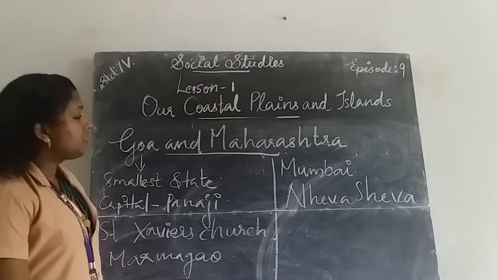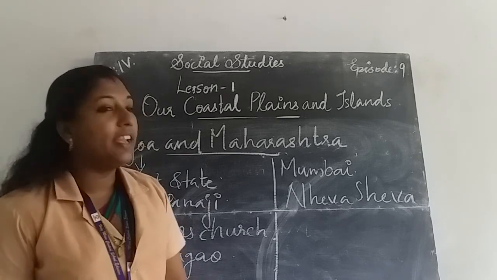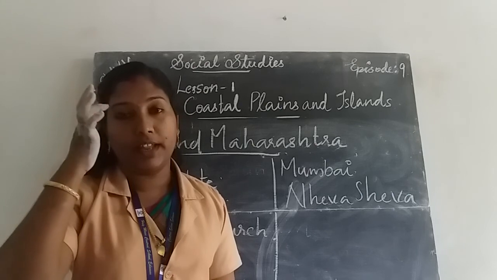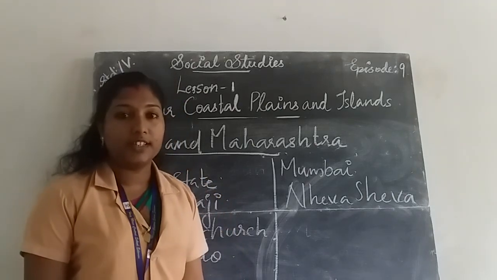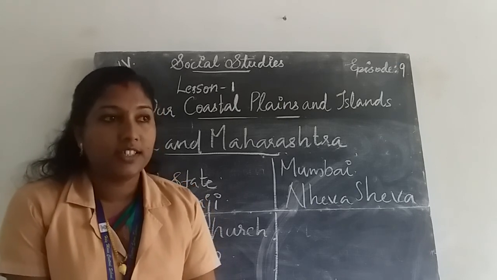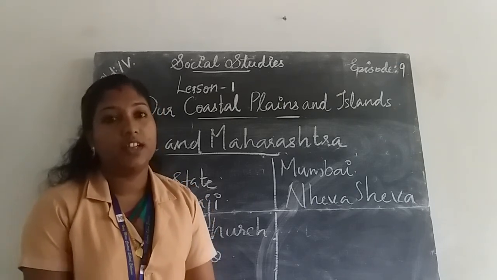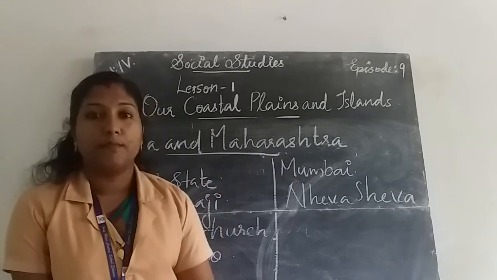Okay, children, what all things did we learn today? We learned about our coastal plains and islands. We learned about two coastal plains, the western coastal plains and the eastern coastal plains. Then we learned about life in the coastal plains, and life in Gujarat, Goa and Maharashtra.